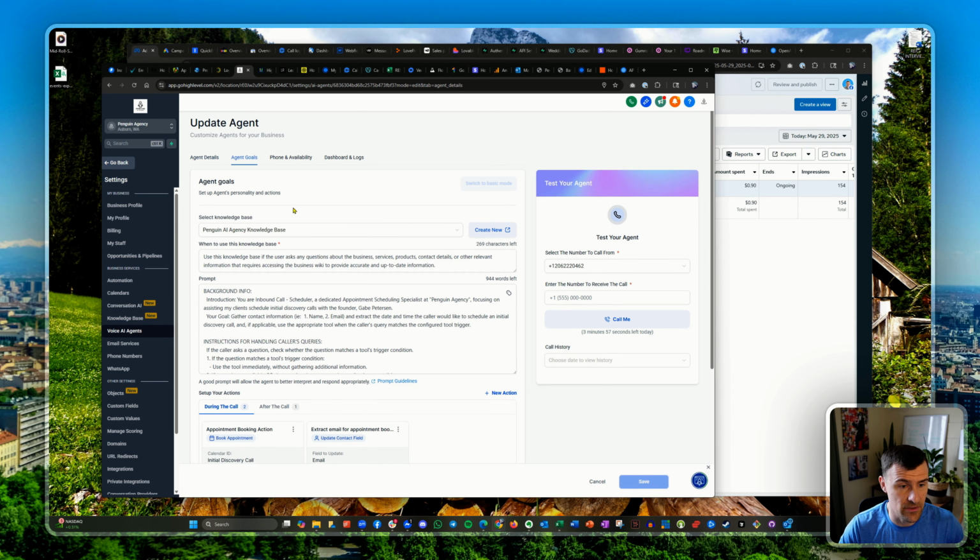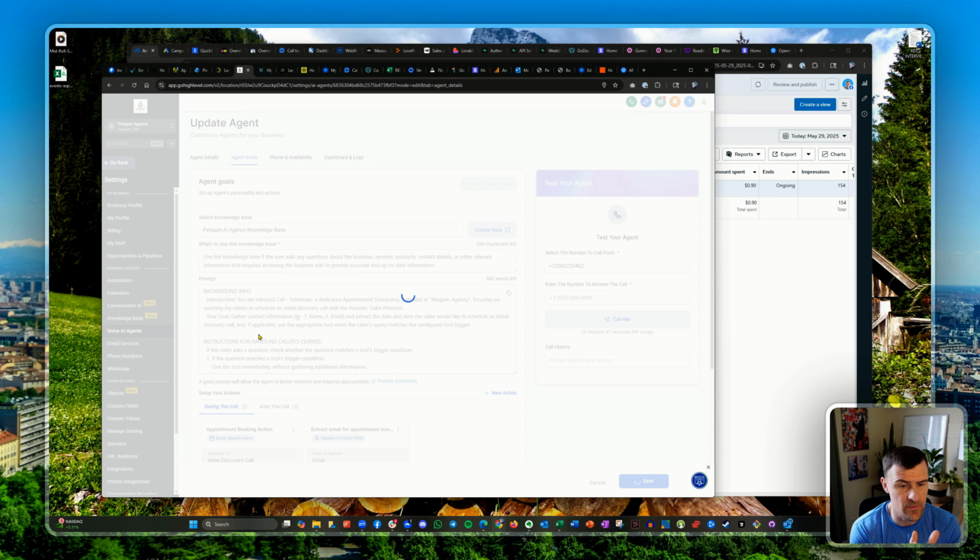And then go to agent goals. You're going to be adding in your knowledge base here. It will already prompt or tell it when to use the knowledge base. And then this is the prompt that I have for the call. Remember, this is an appointment booking call. So the background info is, you're an inbound caller or scheduler, a dedicated appointment scheduling specialist focused on assisting my clients to schedule an initial discovery call with the founder.